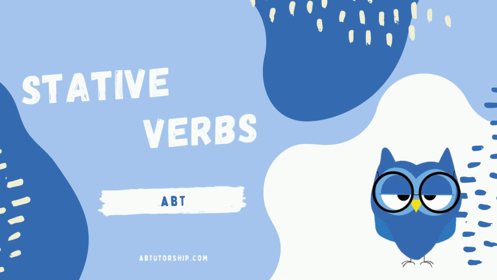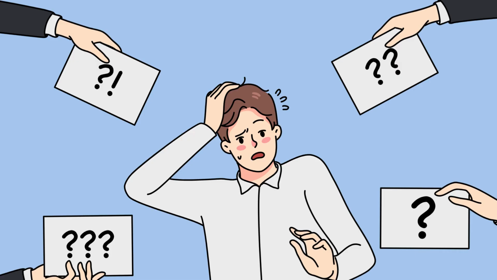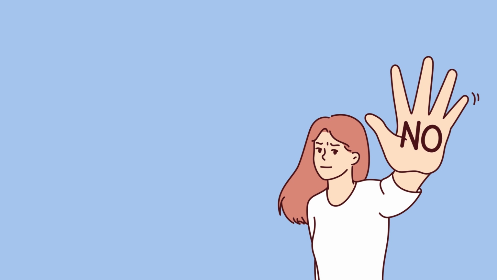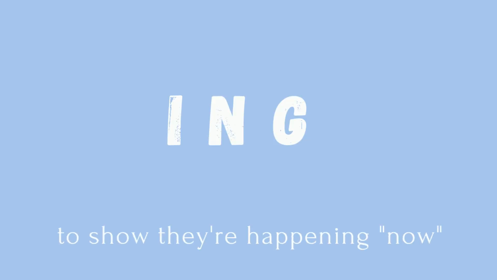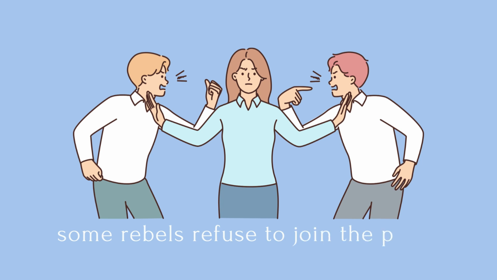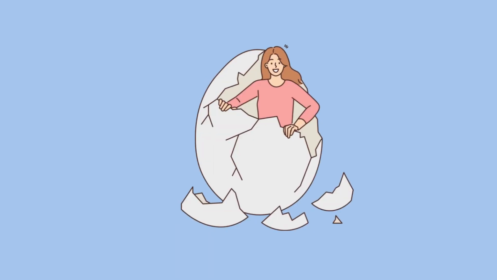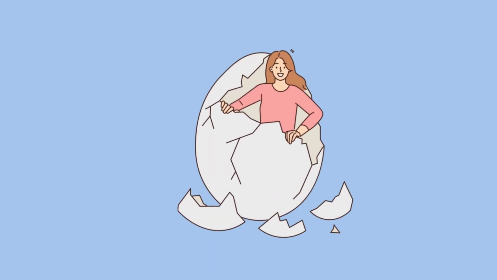Stative verbs. Have you ever noticed that some verbs just seem to reject the friendly ing suffix? In the continuous tense, we add ing to most verbs to show they're happening now, but there are rebels who refuse to join the party. Let's crack the code and understand why.